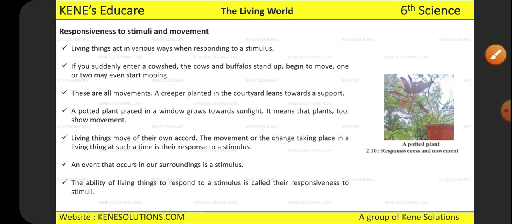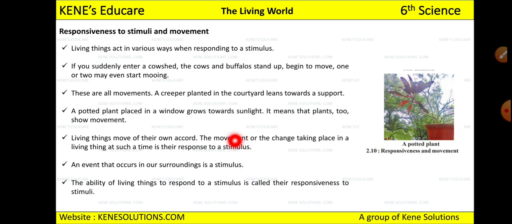This will be the direction of the plant, how it will grow. So this is how the plant is responding to the stick, right? A potted plant placed in a window grows towards sunlight. Some plants grow only in the direction in which they are getting sunlight. And it means that plants show movement.